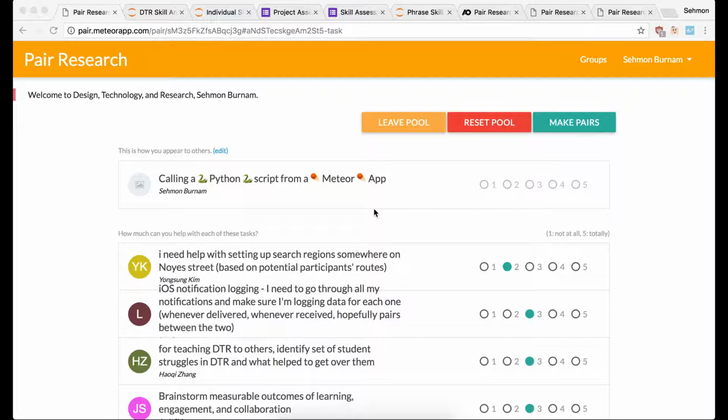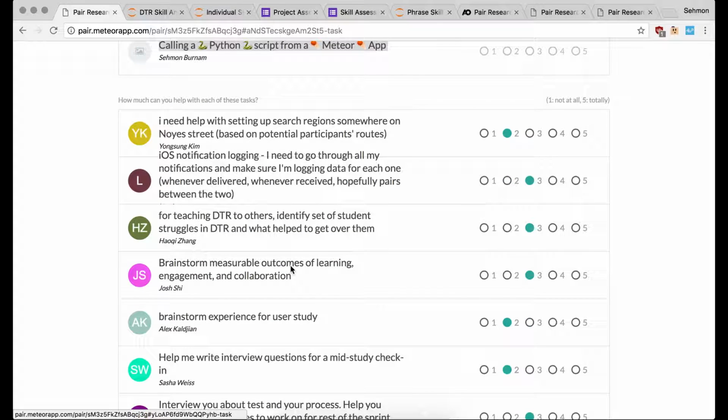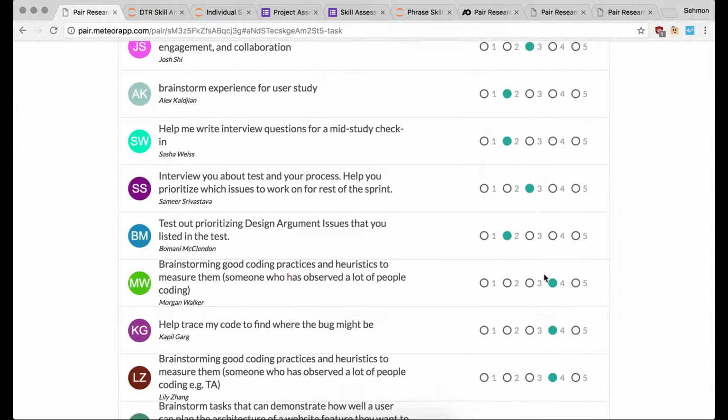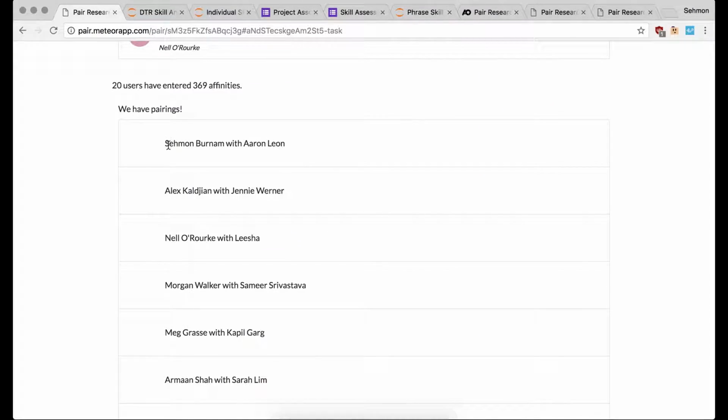So if you're not familiar with the Parry Search tool, it's a tool that we use in Studio. And you basically go in, type in the task that you need help with, and once you submit that, you can see the rest of the tasks the community also needs help with. And going through these, you can just rate each one on how comfortable you feel helping with that task. You go all the way through. Once everyone finishes, someone clicks Make Pairs up here, and if you scroll down, you can see the system takes in all of the ratings, finds optimal matchings, and then matches those people together.